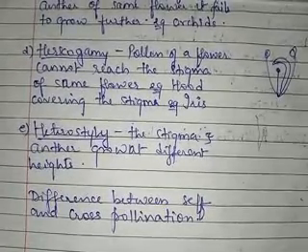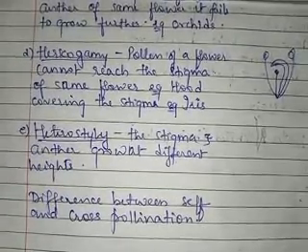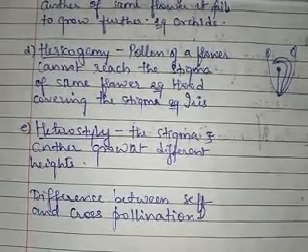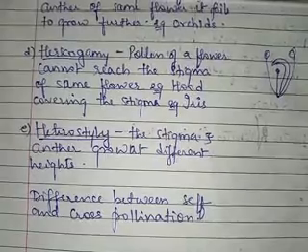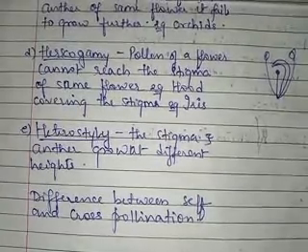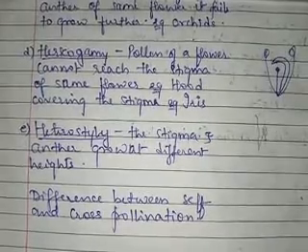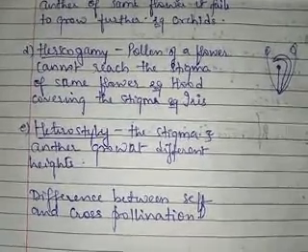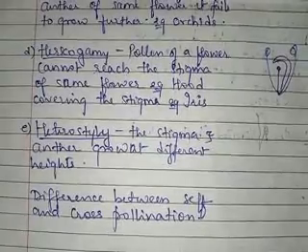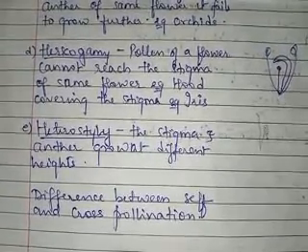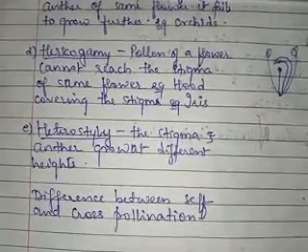Just take the example: if they ask the difference between self pollination and cross pollination, and they ask about new varieties in the bracket, then you will write that in self pollination new variety is not possible, and in cross pollination new variety is possible. So if something is given in the bracket, you are going to write about that only. If nothing is given, then you will write 2 points related to that particular difference. Okay.